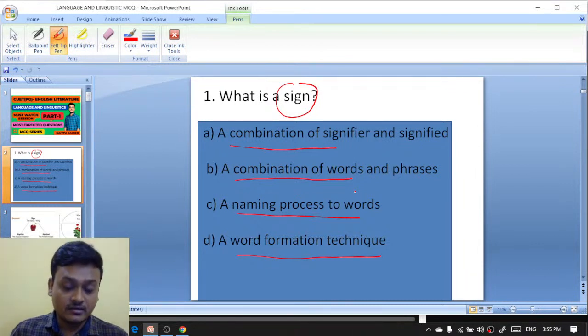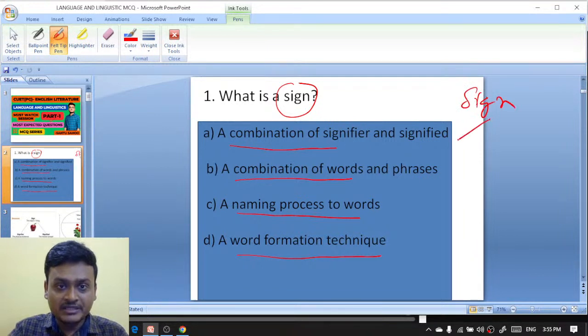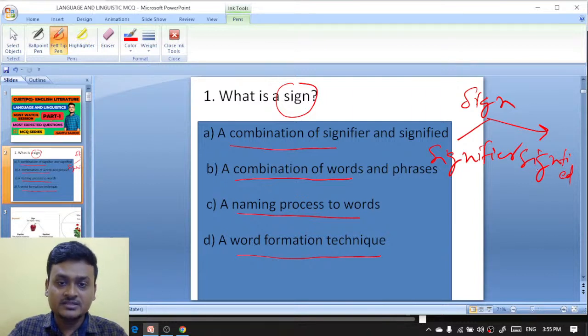Now the right answer is that a sign is actually a combination of signifier and signified. And the relationship between signifier and signified is arbitrary.